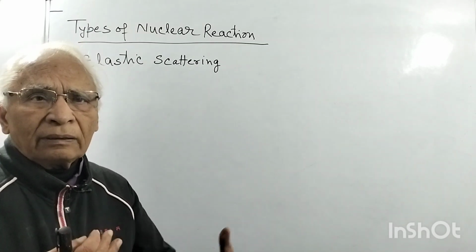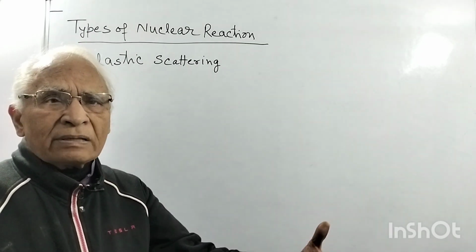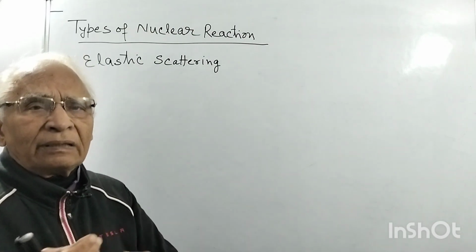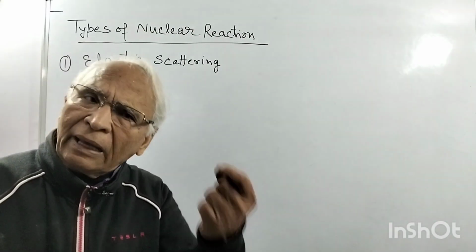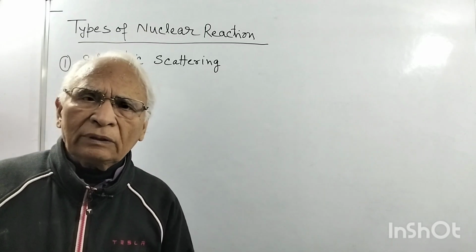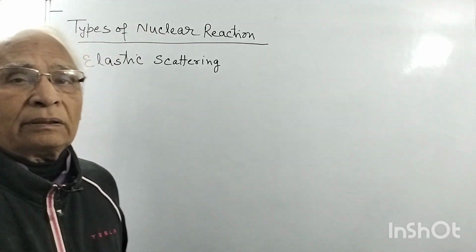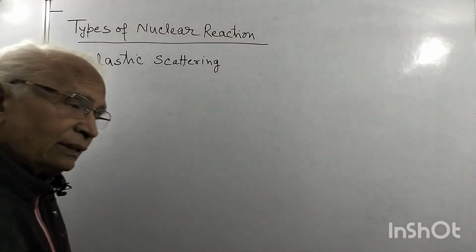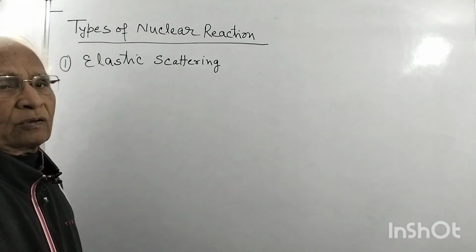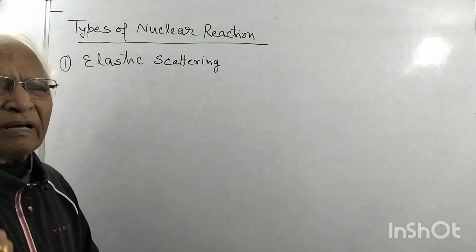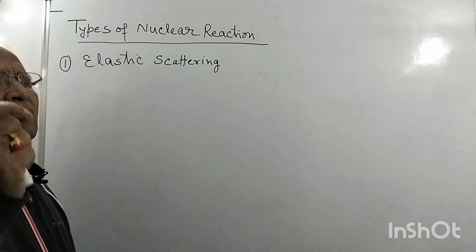The system recoils, so there is some energy loss for the recoil, and that is not appreciable. So it is said that in elastic scattering there is no energy loss, or no appreciable energy loss. Energy loss is there, but very small, almost negligible.